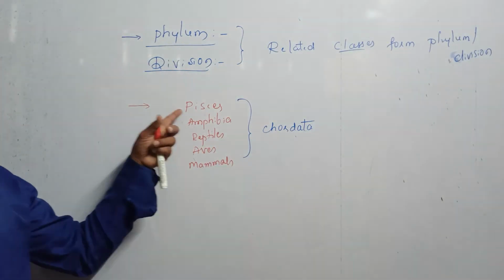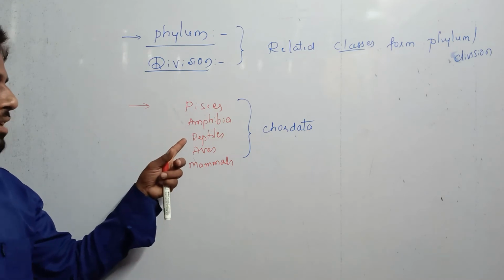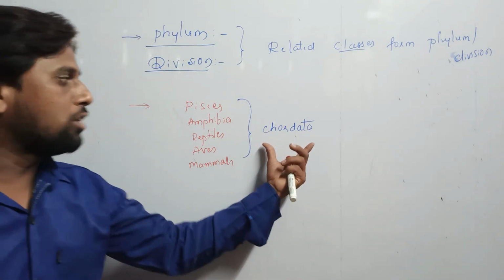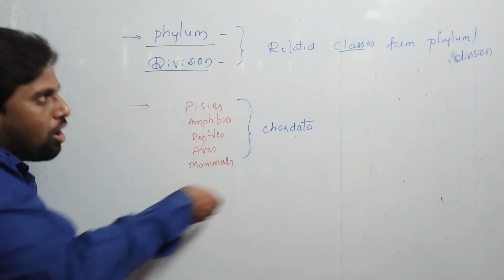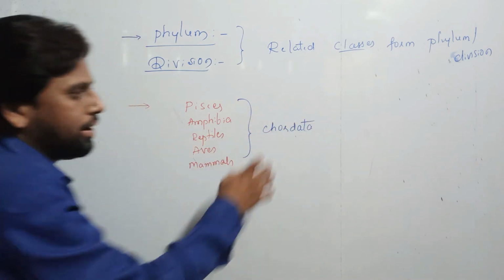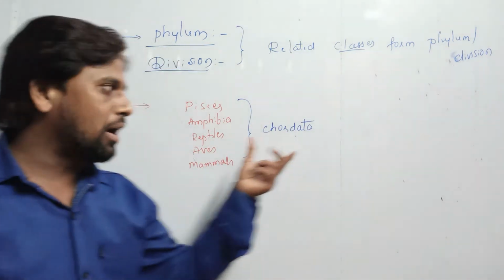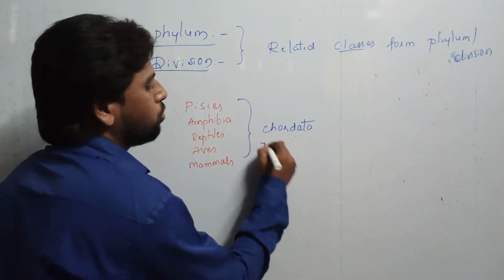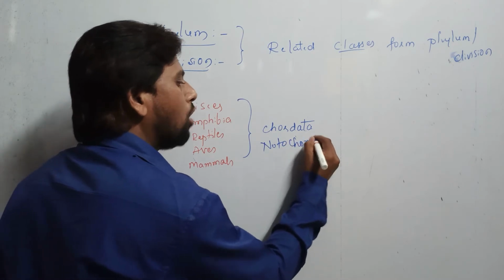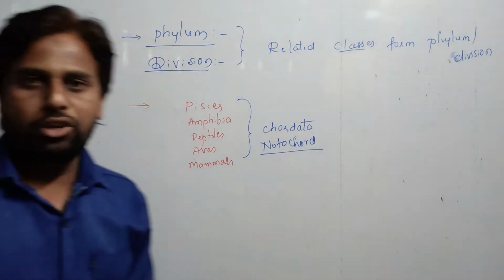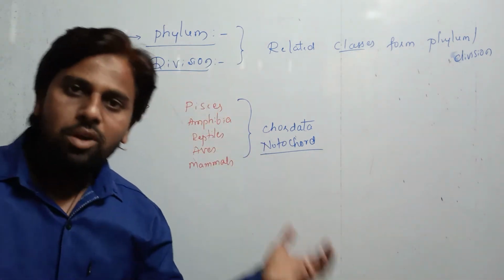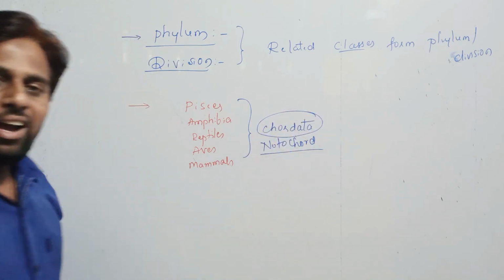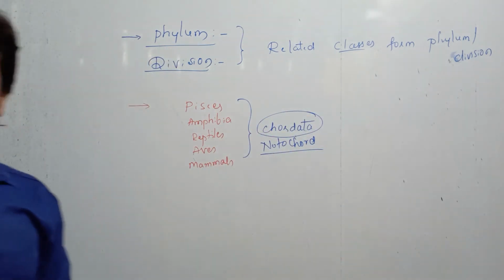The class Pisces, class Amphibia, class Reptilia, class Aves and class Mammalia are included under a phylum called Chordata. So many related classes are grouped under Chordata. Chordata is nothing but the animals which bear the notochord, students. Notochord is a solid supporting structure which is seen in some of the higher animals. So they are all under the phylum called as what? Chordata.